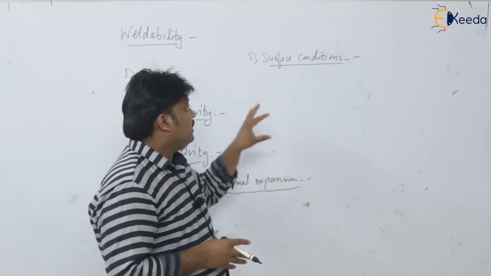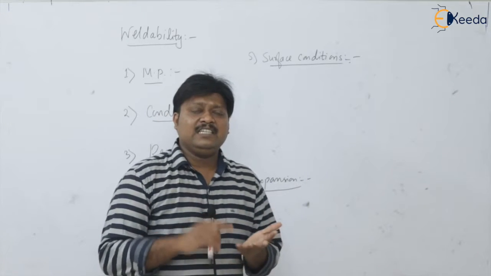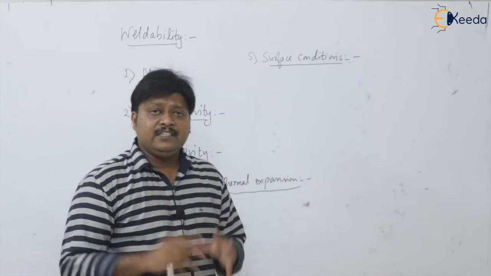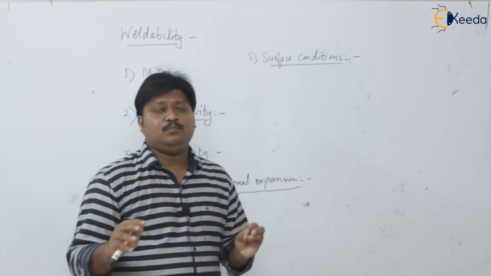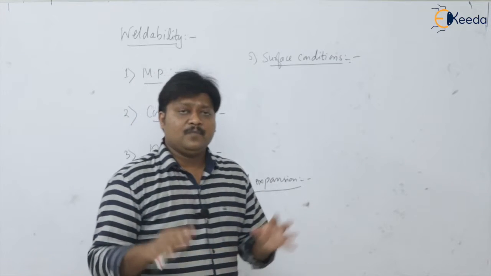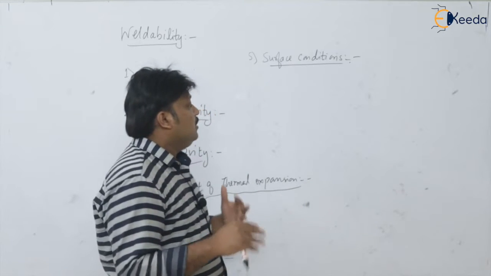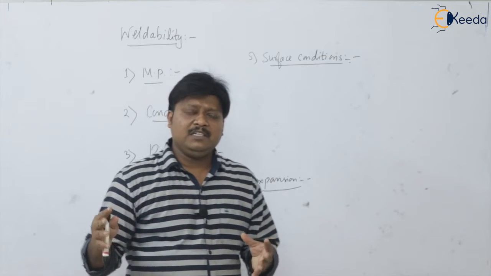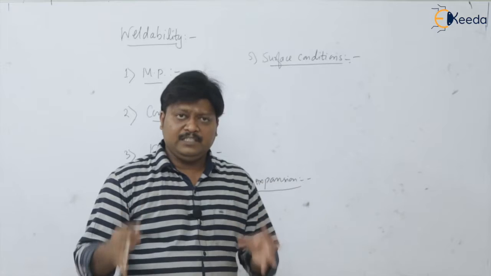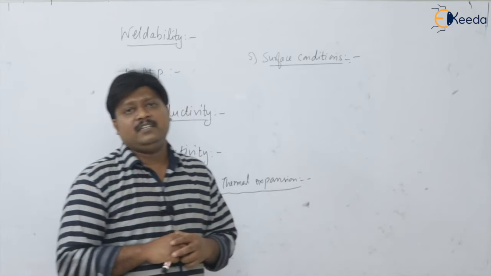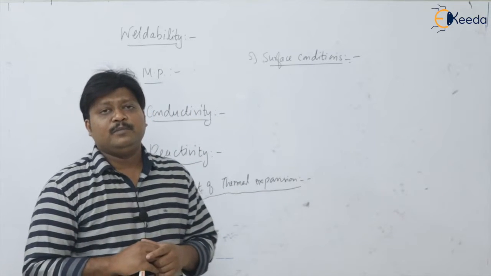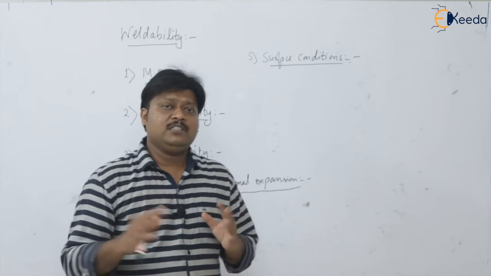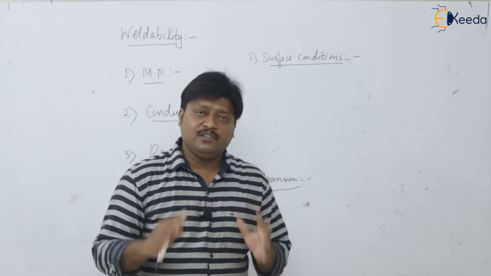Therefore the surface condition, that is cleanliness, is very important. We are not allowing any dirt or dust on the workpiece material. As dirt or dust particles are present on the plates, weldability is going to be minimum. So to improve the weldability, you just clean the surfaces.